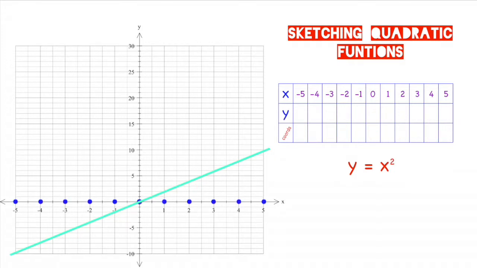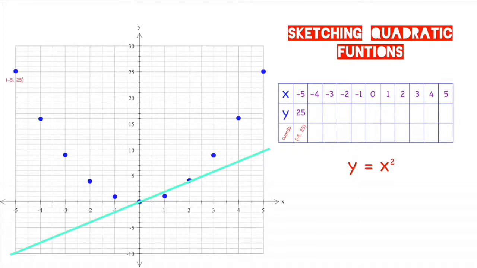So I've left this graph here just so I can go ahead and sketch the quadratic function, and you can see the differences between the linear functions and the quadratic functions after they've been sketched. That is a y equals x squared graph. So let's check that out. Now, as you can see, the linear function was a straight line, whereas the quadratic function that you can see now is more of a U shape. Now, why is that, you ask?